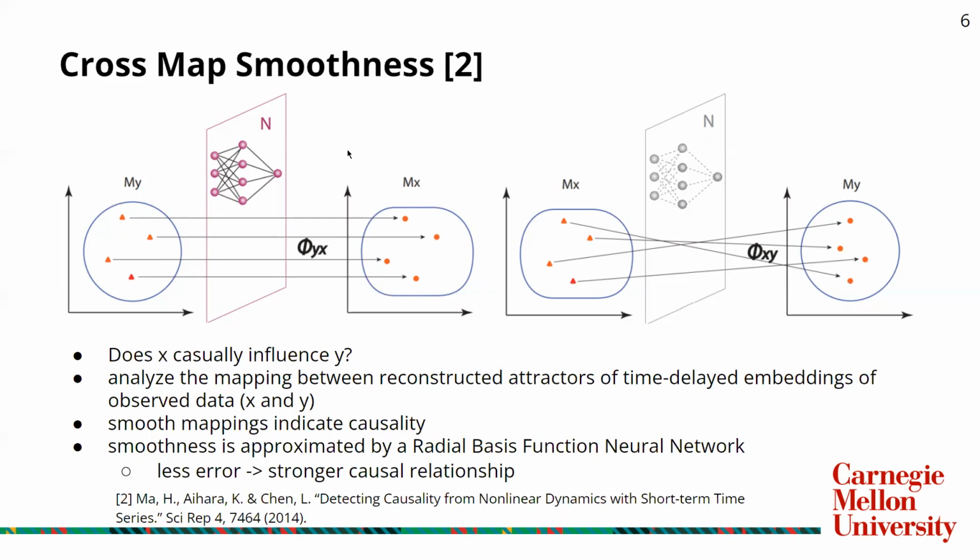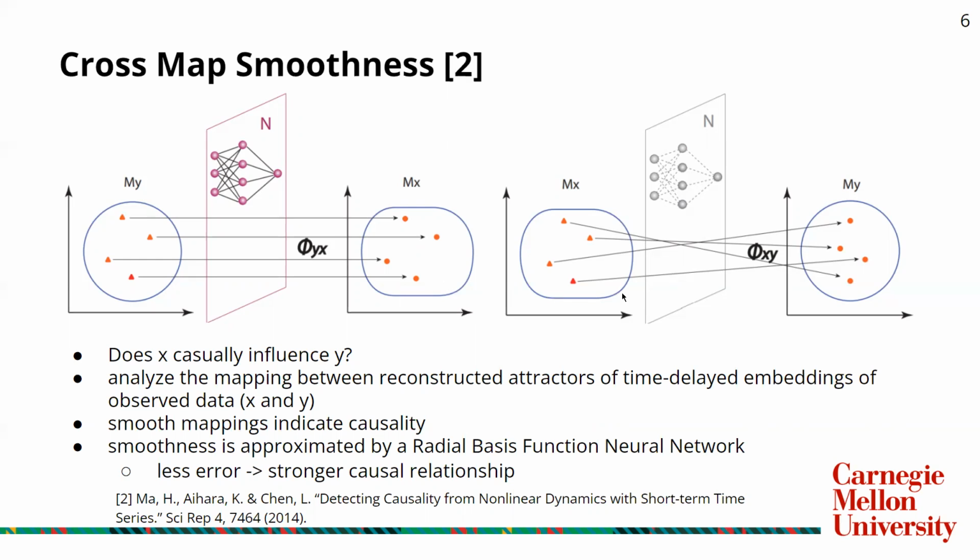Essentially, the main idea is that it takes a neural network to map My to Mx, and since a neural network can represent any smooth function, it tries to use the error of the neural network to determine the smoothness. If there is less error determined by the neural network, it will indicate a stronger causal relationship between the x variable onto the y variable.